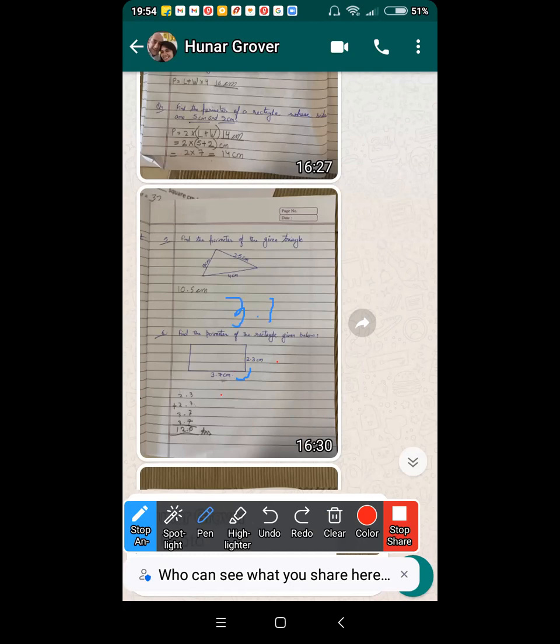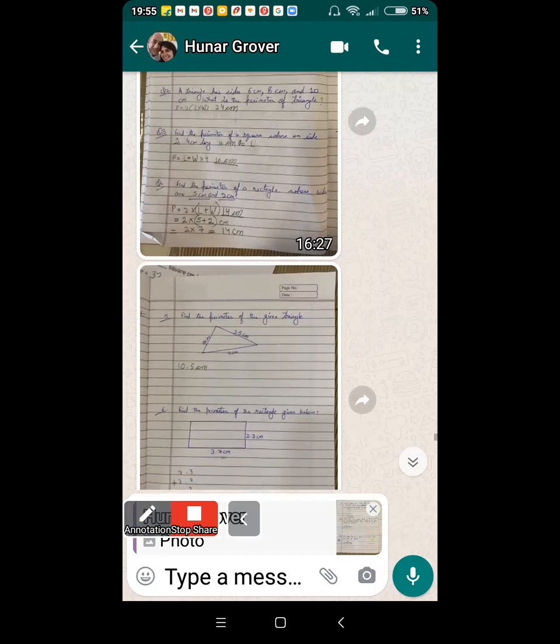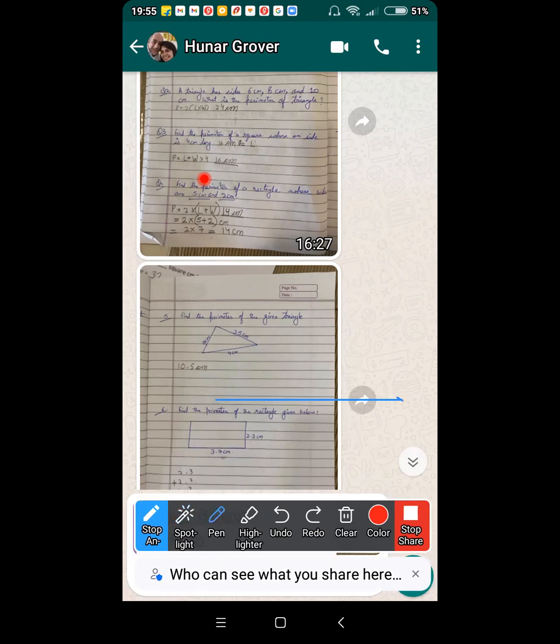What did we do? Wait a minute. What have you done in question number 3? Calculating. Please give me the annotation. You wrote one thing wrong here. Perimeter is not length plus breadth into 4. You got the answer right. That is a good thing.